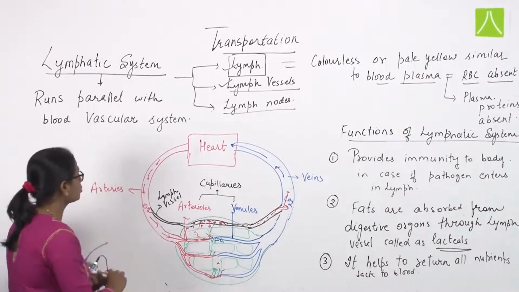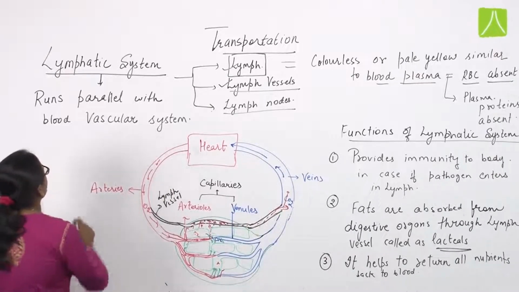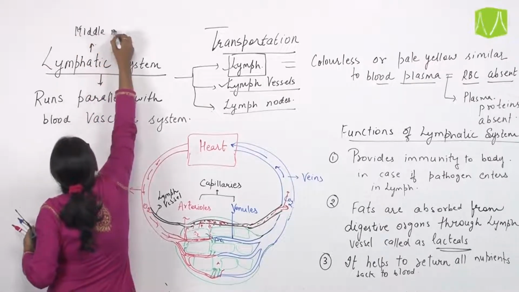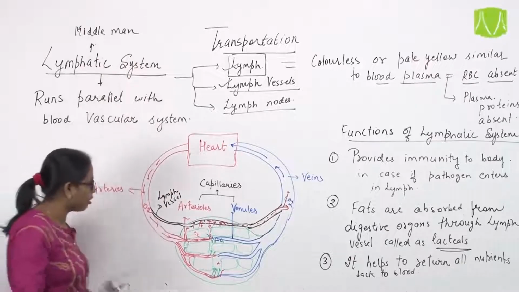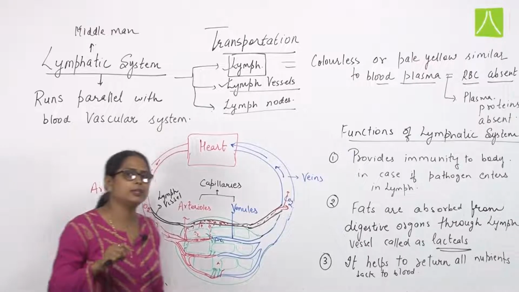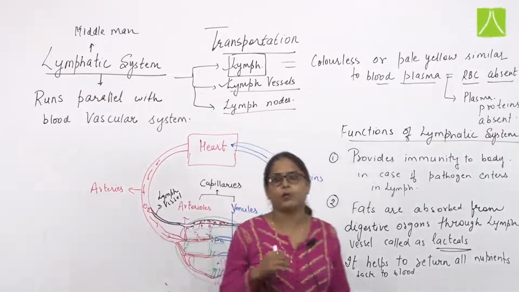That means we can also say this lymphatic system is known as the middleman of the body, because the lymphatic system or lymph vessel is present in between the tissue and blood vessels.